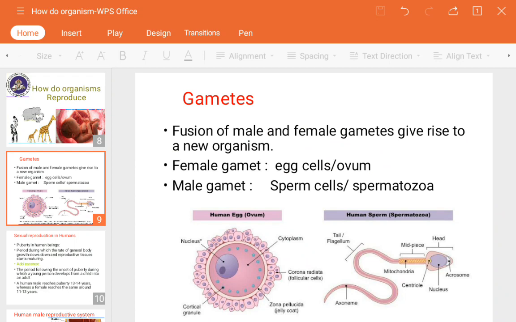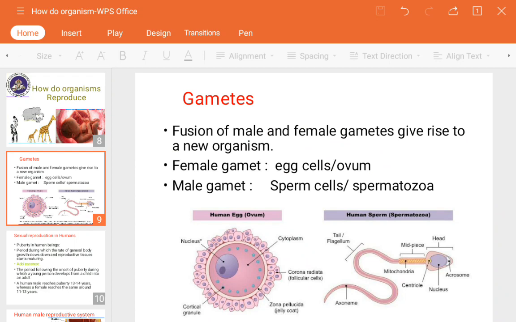the cells. These are actually cells, but they are also known as reproductive cells because they are going to be released through the reproductive systems, respectively male or female. So these gametes are also known as egg cells, ovum in case of female. In case of male, gametes are known as sperm cells or spermatozoa.